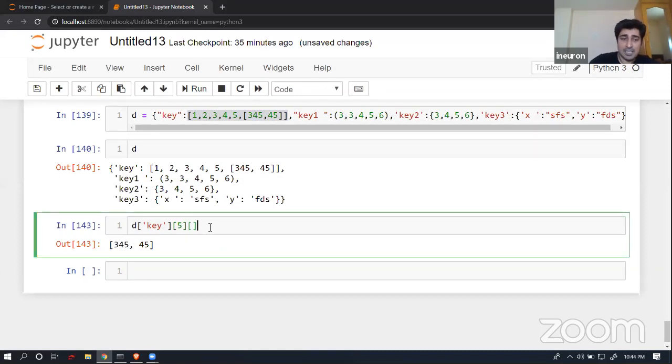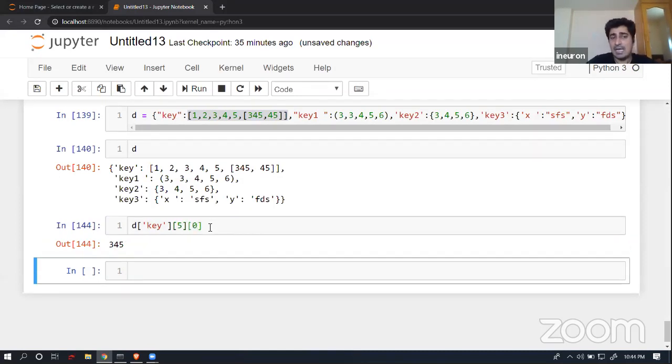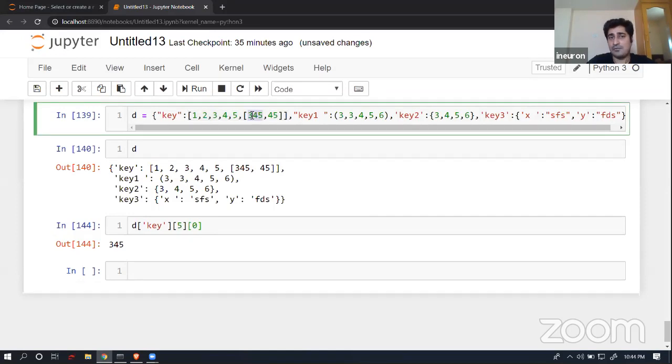Now, if I have to access 345, I can give 0 over here. And yes, I'm able to access 345. That is completely fine. So I will be able to access any kind of element. I don't have any issue with that if I have a list as a value. The same goes for a tuple as a value. The same will not go for a set, because as we have seen, a set never supports index-wise operation. But I can still extract the data by using a loop condition.